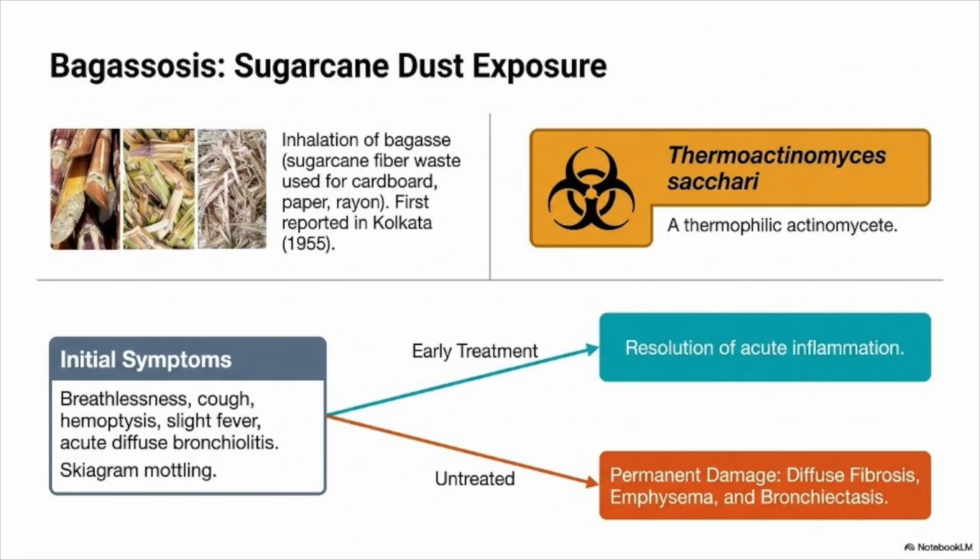Bagassosis occurs among workers exposed to sugarcane bagasse, especially when moist bagasse becomes contaminated with Thermoactinomyces species. Unlike pneumoconiosis, bagassosis is a hypersensitivity pneumonitis rather than a fibrotic dust disease. Patients develop fever, cough, breathlessness, and diffuse lung inflammation. Early diagnosis and removal from exposure usually result in complete recovery. Continued exposure may produce permanent lung fibrosis, emphysema, and chronic bronchiectasis.